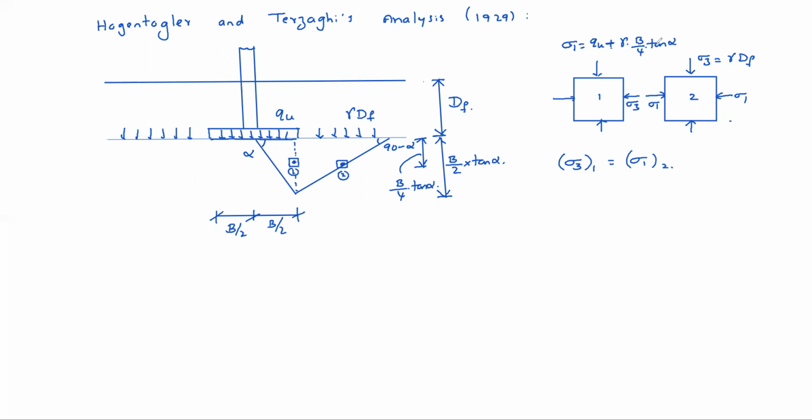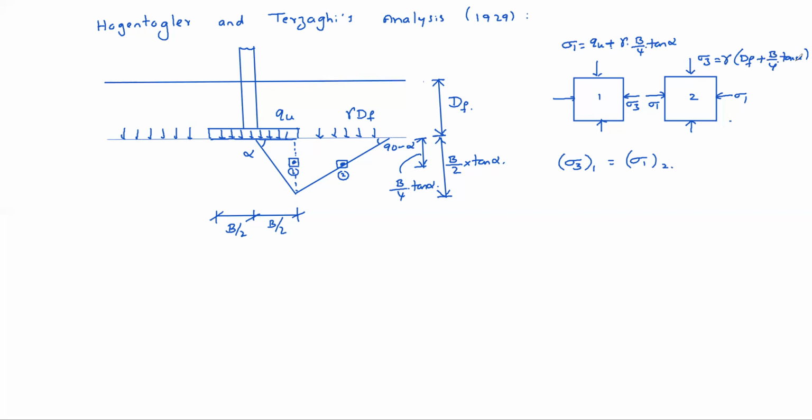Did you understand how sigma 1 came? Yes, sir. Similarly, sigma 3 also is not simply gamma df, but gamma df plus gamma into b by 4 tan alpha. Okay. So for first element, how to find sigma 3, and for second element, how to find sigma 1.